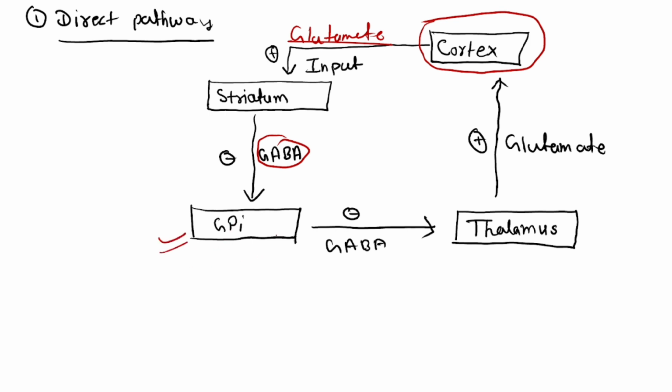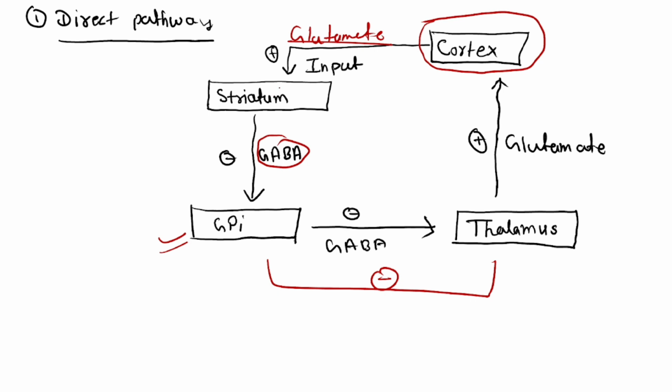Now see what is the function of GPI. The main function of the GPI is to inhibit the thalamus. But if the GPI is itself inhibited, then how can it inhibit the thalamus? So the thalamus is free to stimulate the cortex. Let me repeat this. Cortex stimulated striatum.